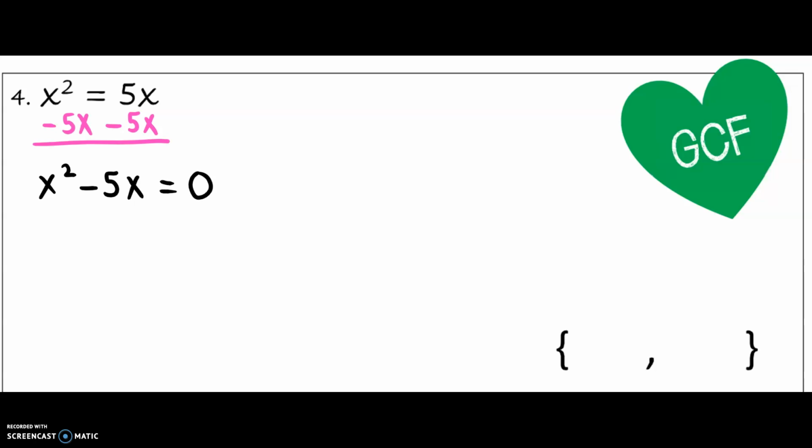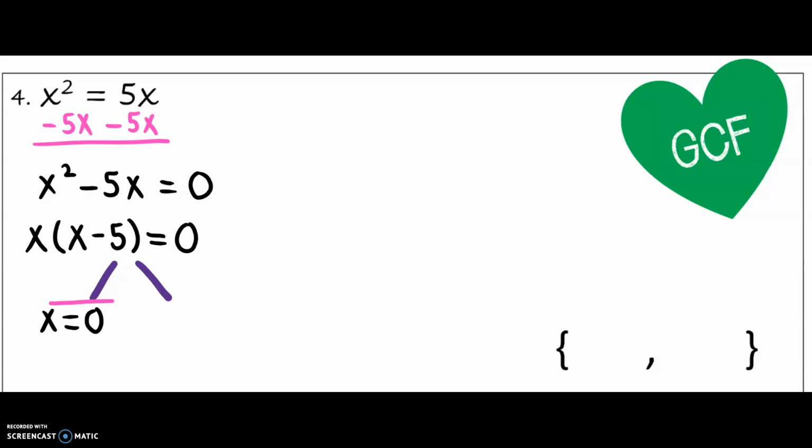Now looking at the left-hand side of our quadratic function here, you'll notice that both terms, x squared minus 5x, share a greatest common factor of x. So I'm going to factor that out. Then once factoring that out, I am left with x minus 5. Now I'm going to use that zero product property to split and solve. So my first factor I'm going to set equal to 0, and I'm going to find that x equals 0.